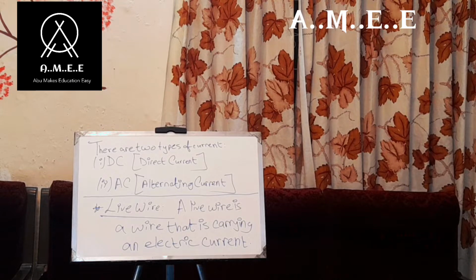Here I have written how many types of currents there are. There are two types of current. Number one is DC, number two is AC. I have given brackets and written the full form of DC and also the full form of AC. DC means direct current and AC means alternating current. Now I have given a line between the types of current and the definition of live wire, because that's another part and this is another part.